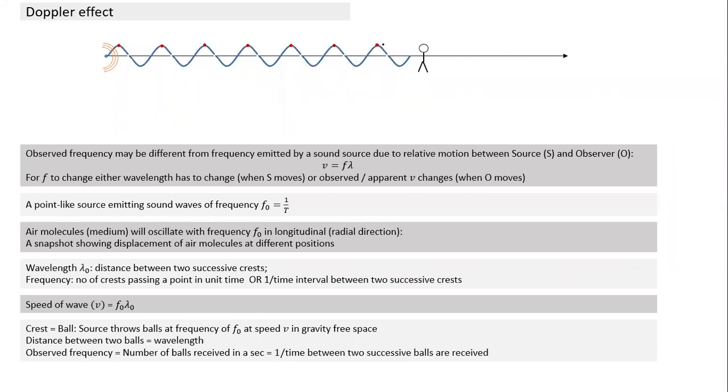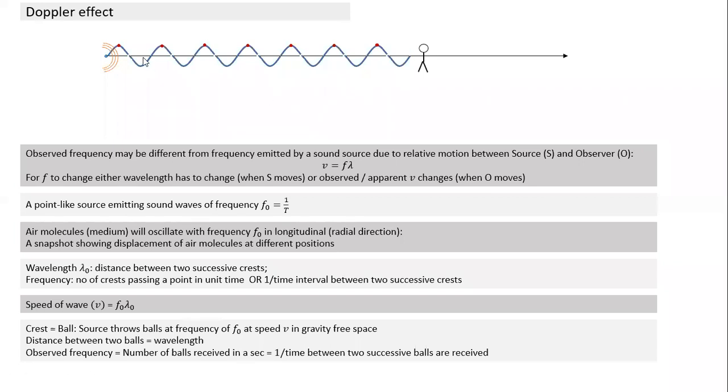So two things we can count. Either you can count the number of balls you catch in a second, that's the frequency. Or you can calculate, from the time you catch one ball, how much time it takes to catch the next ball. That's the time period. If I calculate the time period, the inverse of that becomes frequency. So when this observer is here, for him the frequency depends on the frequency at which the balls are reaching him, or the time interval between two successive balls reaching him. Either way, if I can calculate that, I can calculate frequency.